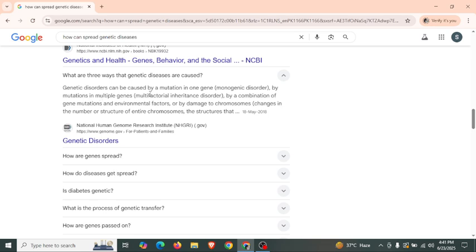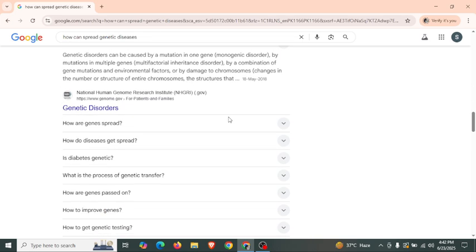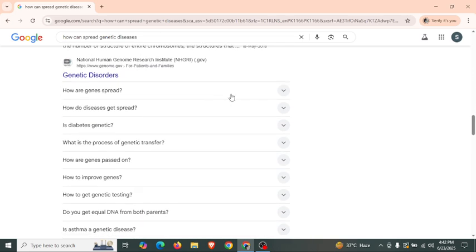Genetic disorders can be caused by a mutation in one gene, by mutations in multiple genes, by a combination of gene mutations and environmental factors, or by damage to chromosomes, changes in the number or structure of entire chromosomes.